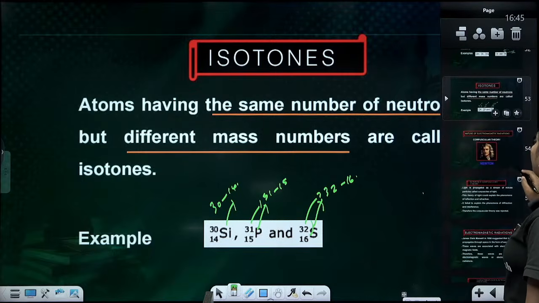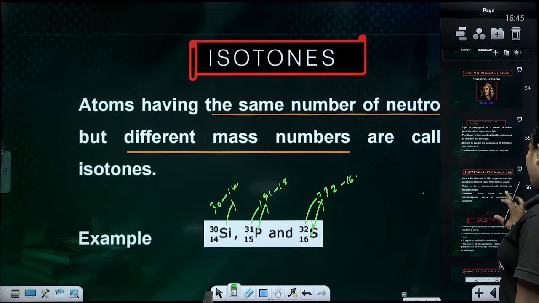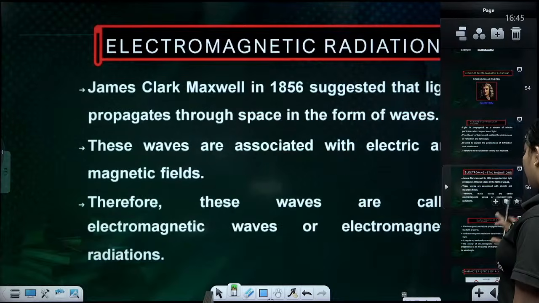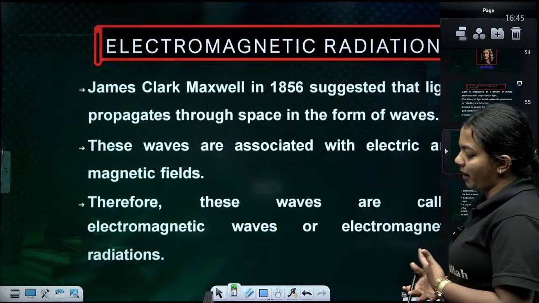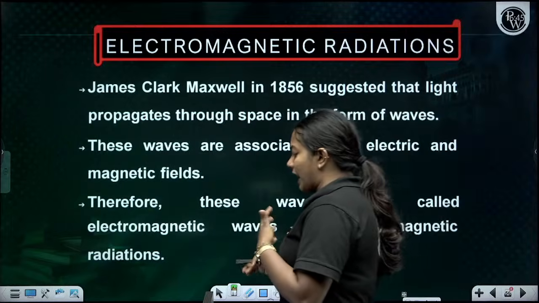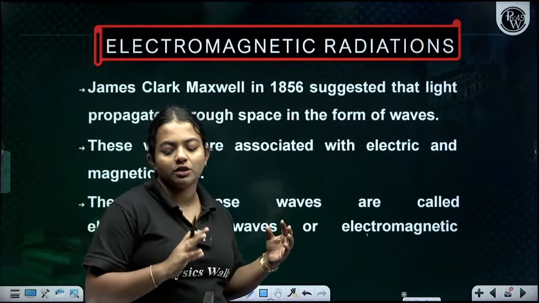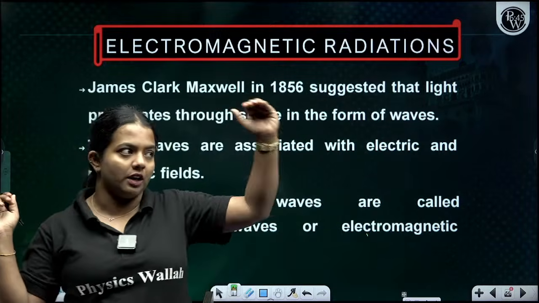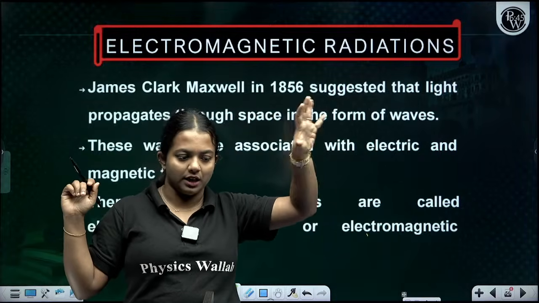Now, the nature of electromagnetic radiation. Now comes the chapter which is really important. What is electromagnetic radiation? What are the characteristics of electromagnetic radiation? What are the characteristics of waves? All those things we are going to discuss. Just have a look at whatever we studied until now, which is a separate portion about mass and isotopes.